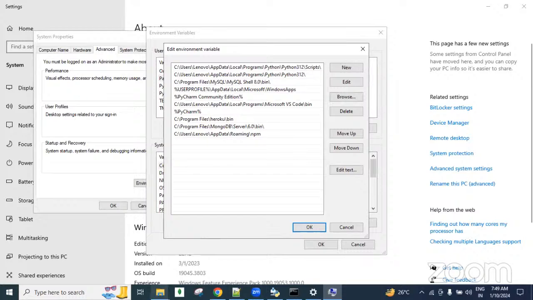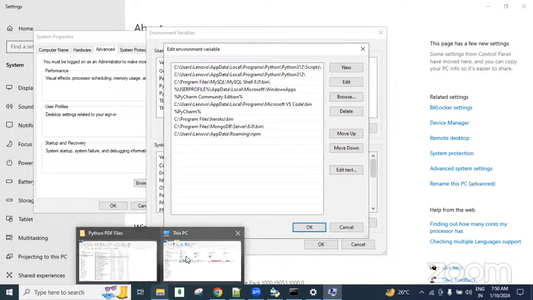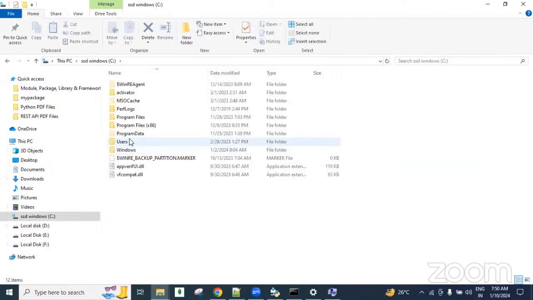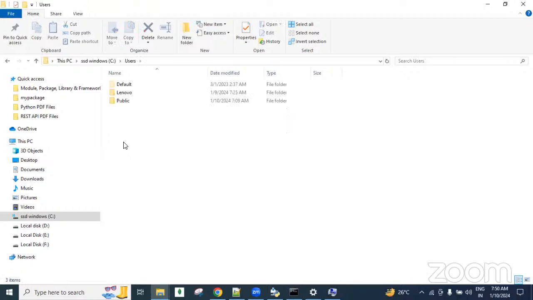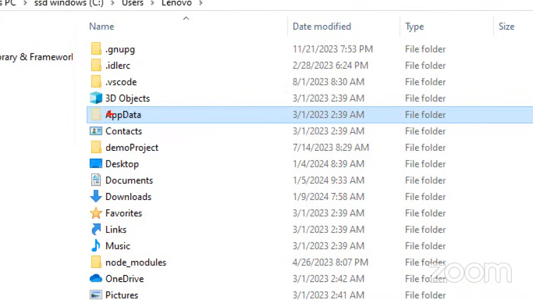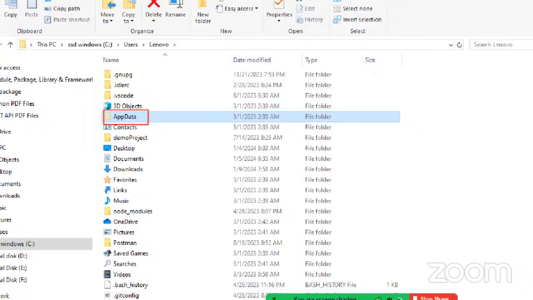So how are we copying those two things? Check it, guys. In the C drive, select Users, then your username. My username here is Lenovo. In your system, maybe it is your name, guys. Next, AppData. Here this AppData is by default a hidden folder, not displaying here. We need to enable it.